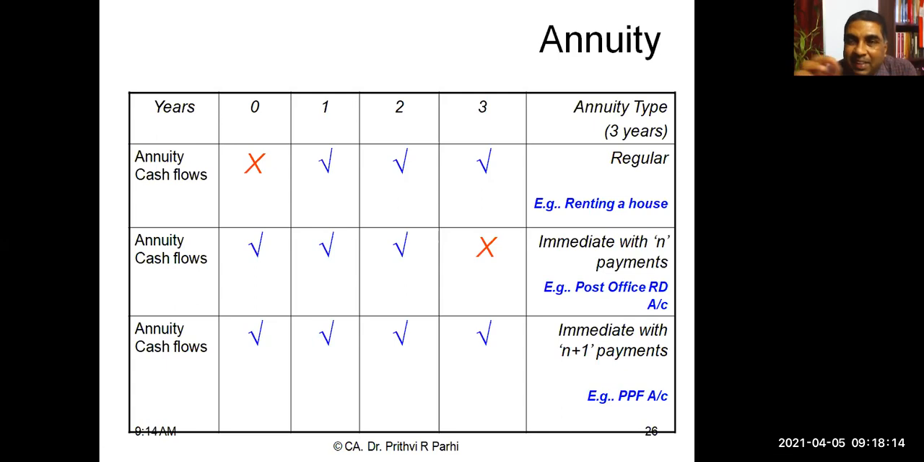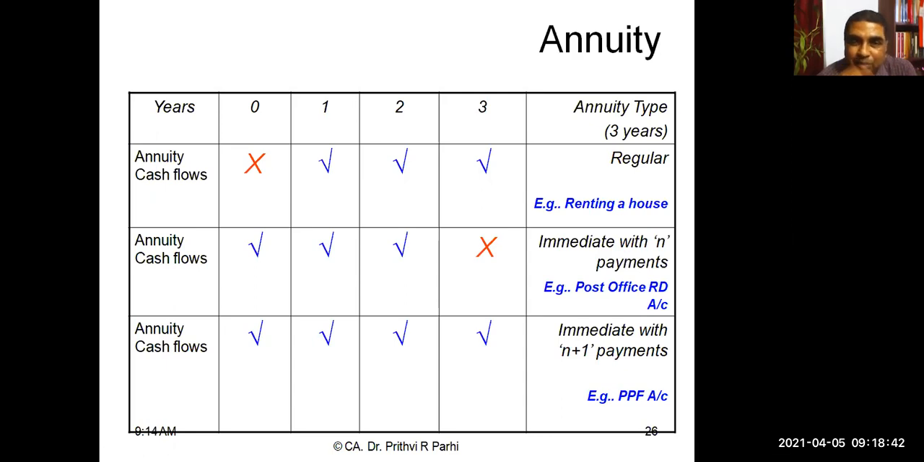In case you are finding an annuity which is not an annuity regular, which is also referred to as an ordinary annuity, then you have to think how to apply the annuity table, because the table is meant only for ordinary annuity or regular annuity. So what to do if it is an annuity immediate?